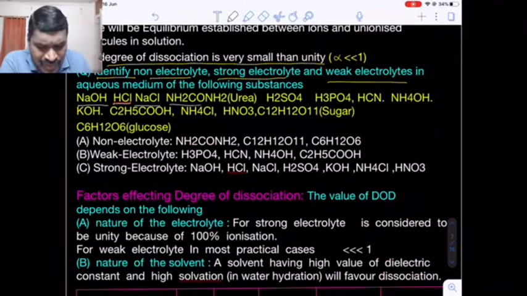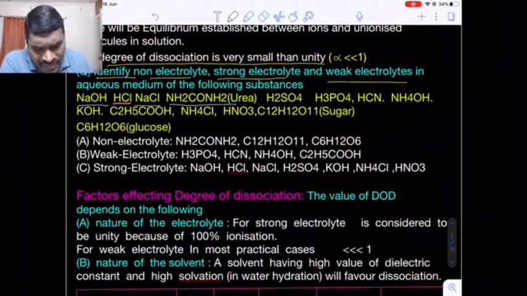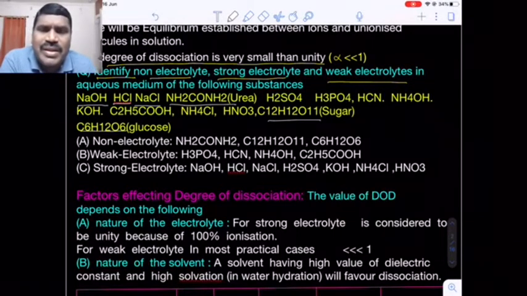Now come to urea. Do you know urea is a molecular compound, a covalent compound? It does not undergo ionization. Molecular compounds have electrically neutral molecules, that's why they do not conduct any current in aqueous solution. That's why urea solution. Even in the question there is sucrose, C12H22O11, and one more, glucose. These are molecular compounds which do not undergo ionization. That's why they are non-electrolytes.